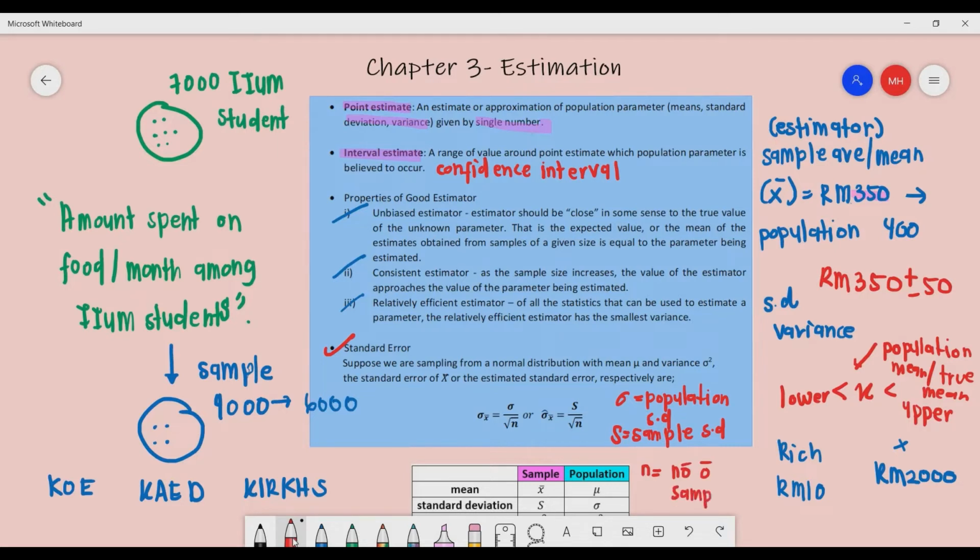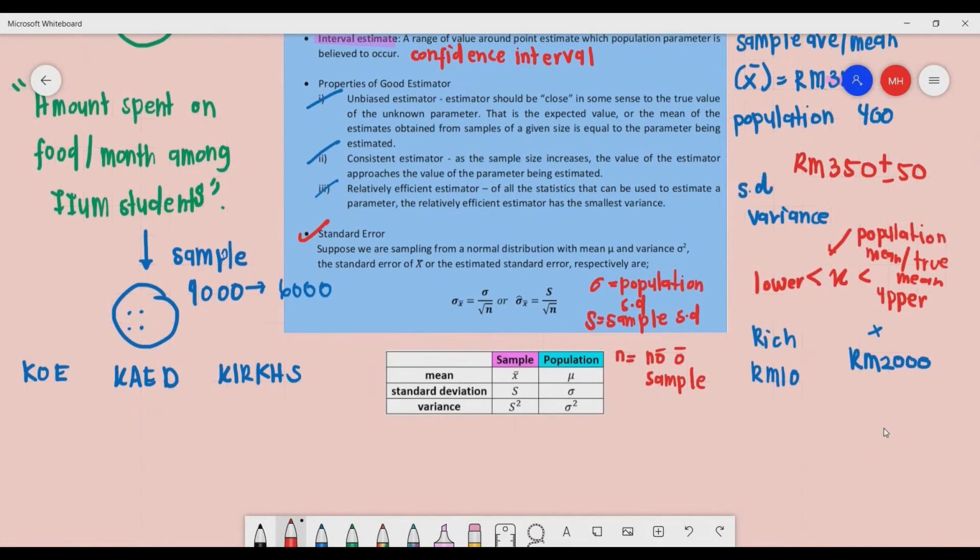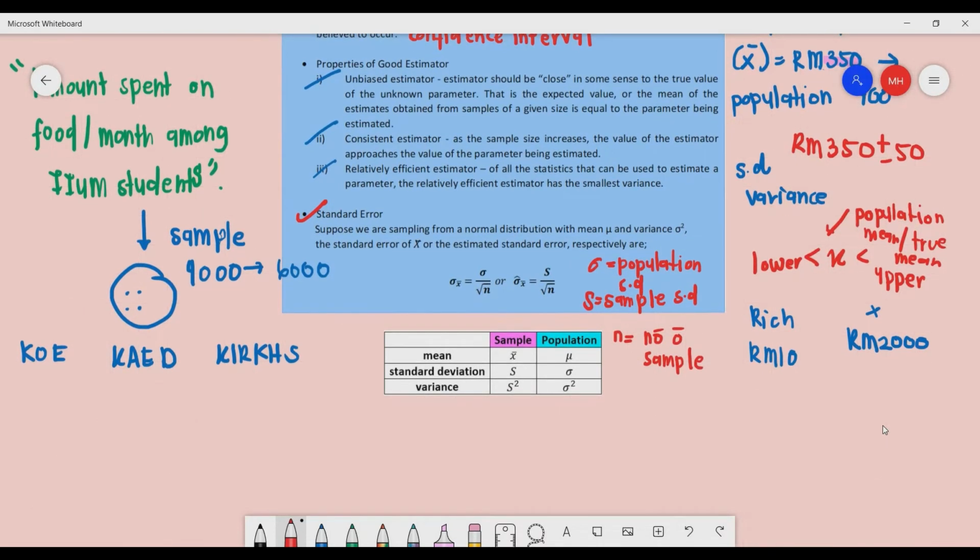So I want you to take note that in chapter 1 and 2, we use the general notation, whereby for example, for mean we use mu, standard deviation we use sigma, and variance we use sigma square. We use the same notation. But in chapter 3 onwards, you have to take note that you need to differentiate between these two, sample and population.